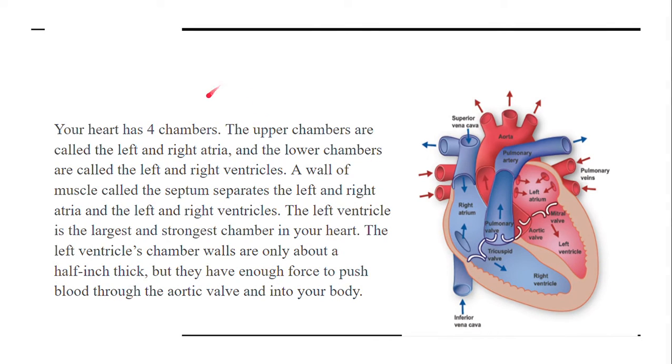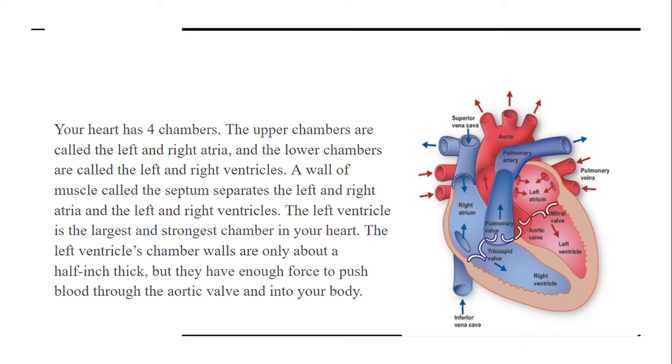So your heart has four chambers. The upper chambers are called left and right atria. In singular, each one is called the atrium, and in plural it is called atria. But if you want, you can also call them auricles. Auricle is another word for atrium.